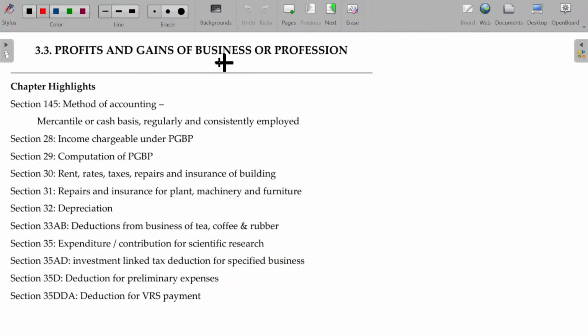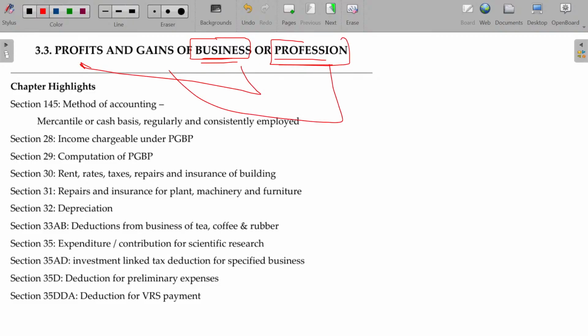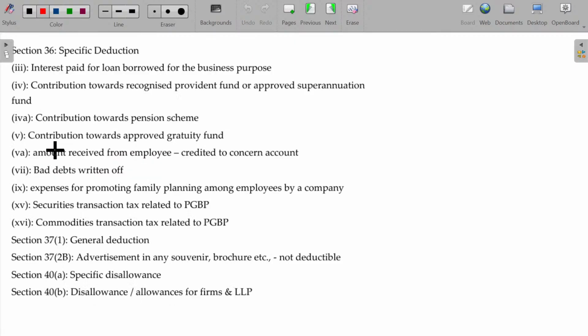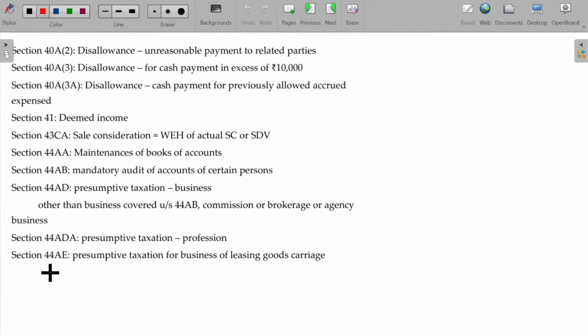Profits and gains of business or professions. Usually, if you are running a business, you'll call it profit. In case of professions, usually we'll call it gains. So we'll start with section 28 and end with 44 to be covered here for the PGBP. Section 28 to 44 we have.